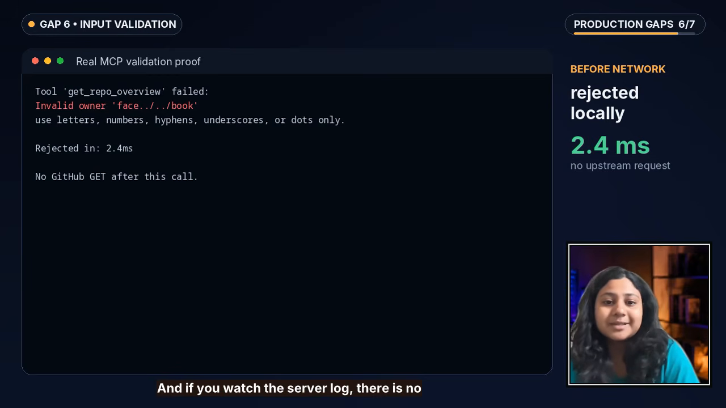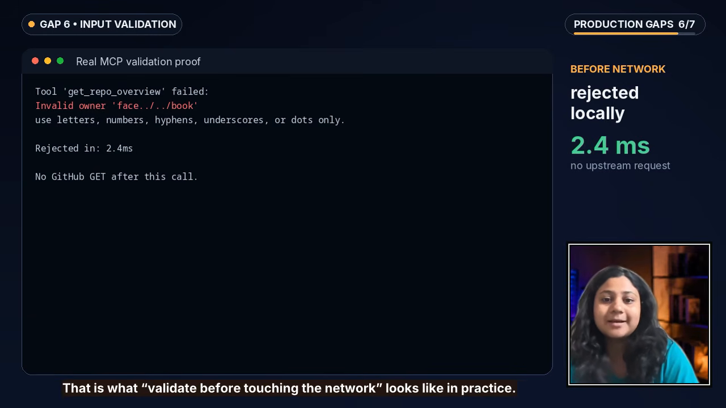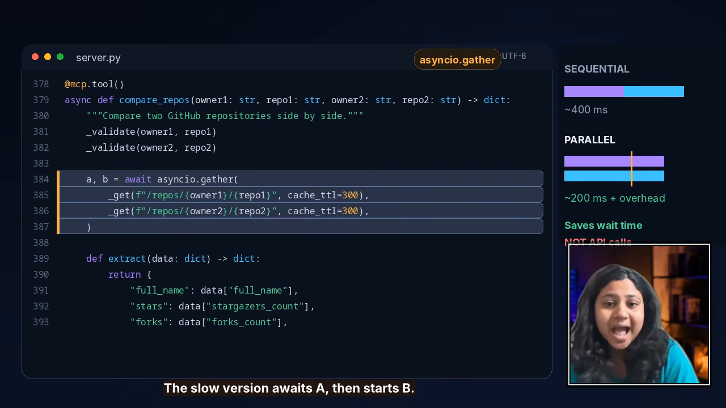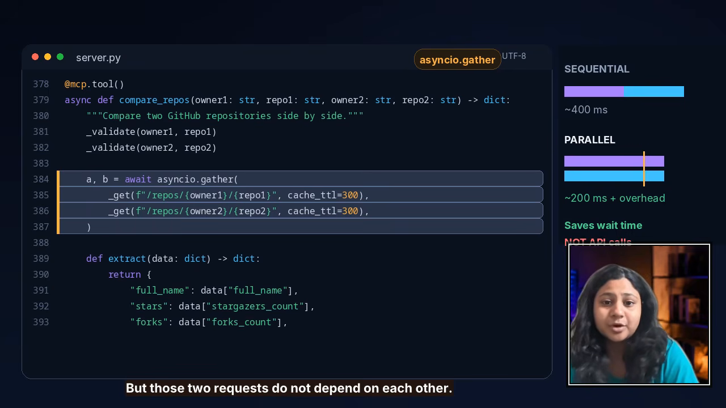And now coming to the seventh gap, that is the smallest code change in this video: parallel independent input/output. Suppose compare repos needs repository A and repository B. The slow version awaits A, then starts B. But those two requests do not depend on each other. So instead, I use asyncio.gather and launch both together.